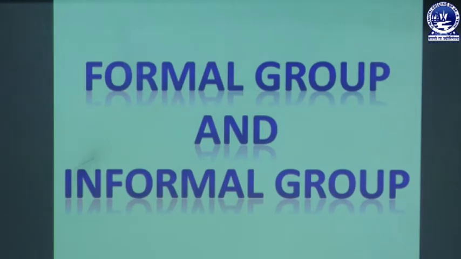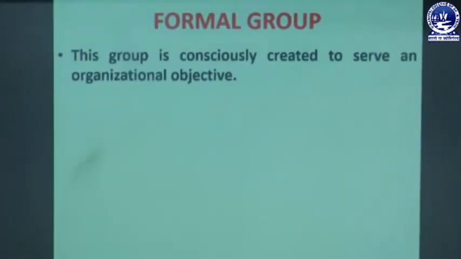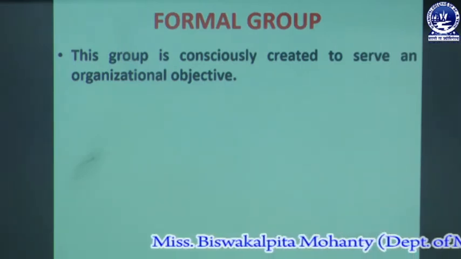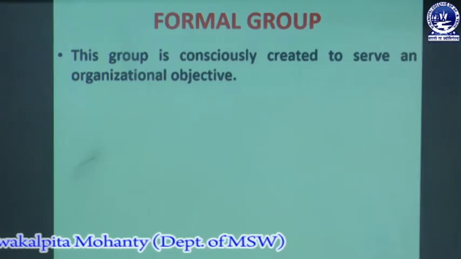First we will discuss the formal group. And first, what is a formal group? This group is consciously created to solve an organizational objective. You can know that the group is formal, because formal is a very typical word, and it is very official and very impersonal in relation. This group is consciously created and is solving the organizational objective. In a formal group, the objective of the organization is very formal and very impersonal.